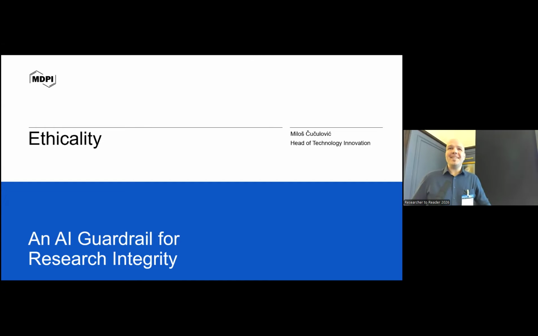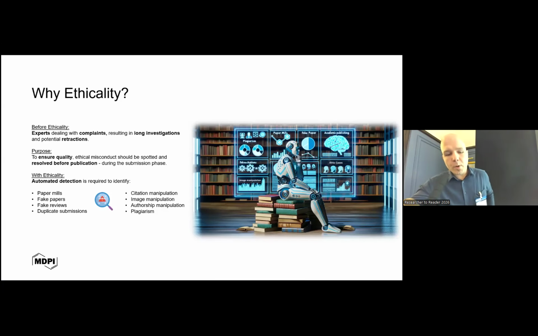I will present you Ethicality and how we try at MDPI to ensure that we go along with research integrity before publishing an article. So what is Ethicality and how did we come to the idea to develop such a tool? Until a few years ago, we had, and still have, a team of research integrity experts that had to deal mainly with complaints on published papers and then run very long and time-consuming analyses to understand if the critics of that paper are legit or not, or if this paper has to later be retracted.